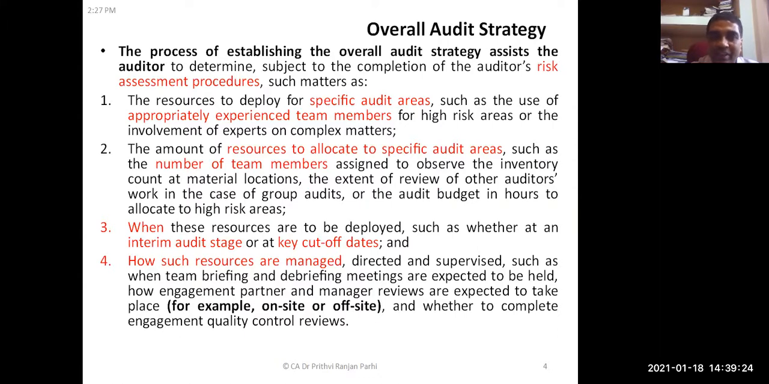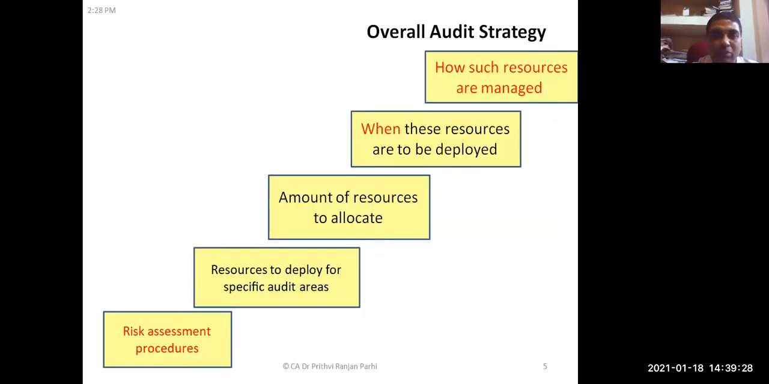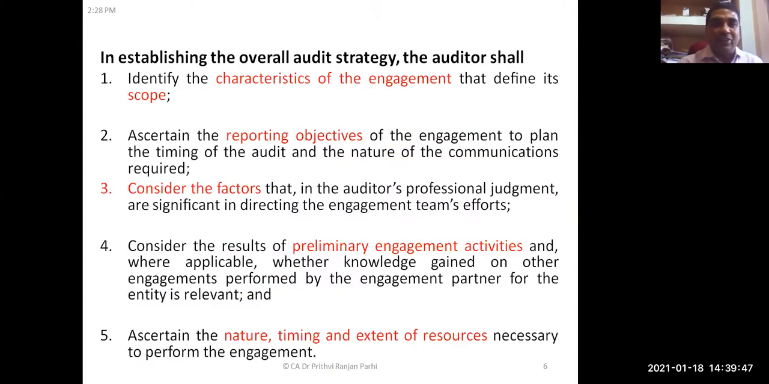Again I repeat, how to develop it. First, risk assessment procedures need to be completed. Then the auditor needs to know what resources are to be deployed. Then the amount of resources to allocate also needs to be decided. When these resources have to be deployed, how much, and how such resources are to be managed, that also should be included in an audit strategy.